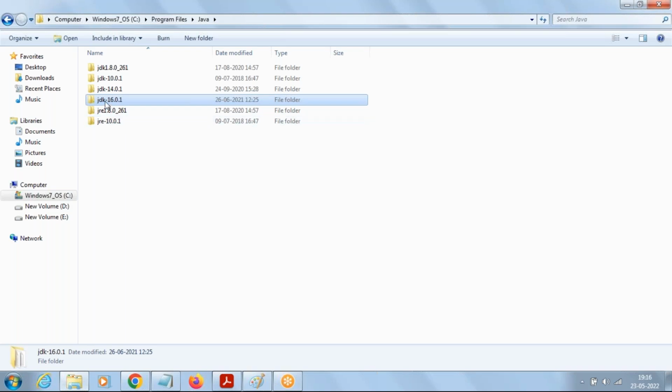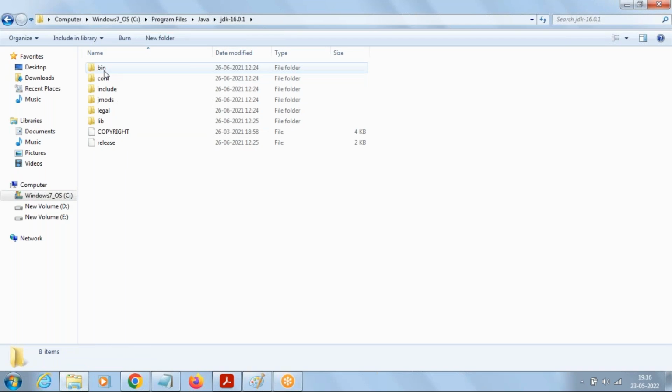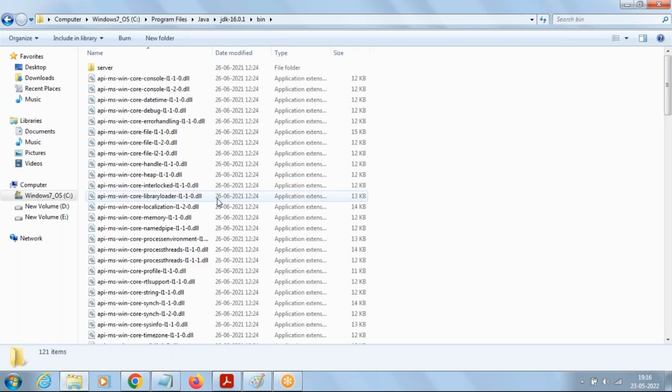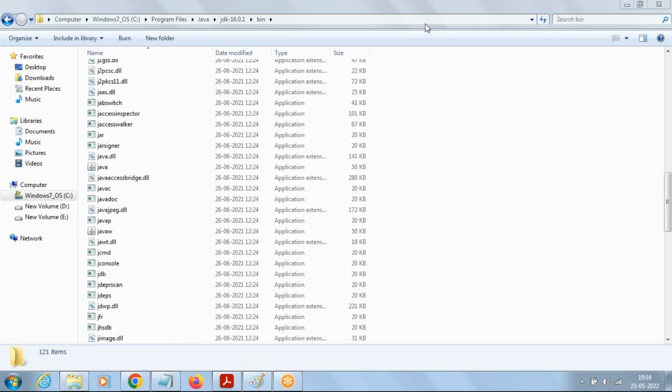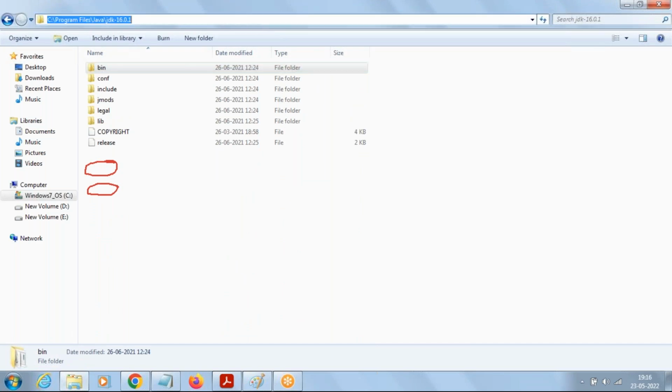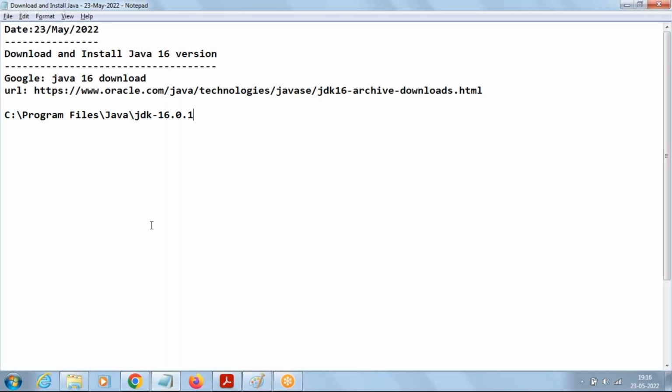If you open JDK, you can find a folder bin. In the bin folder, you can find the commands java and javac. Up to the parent folder of bin, that is up to JDK, we use the terminology Java home. So wherever you may install Java, up to the parent folder of bin, we call it Java home.